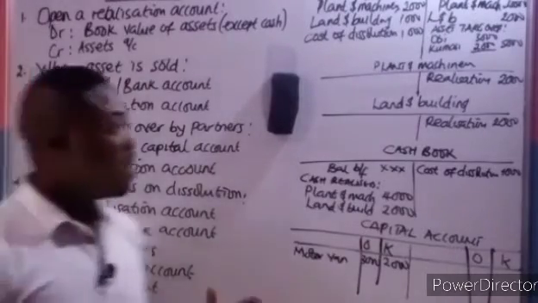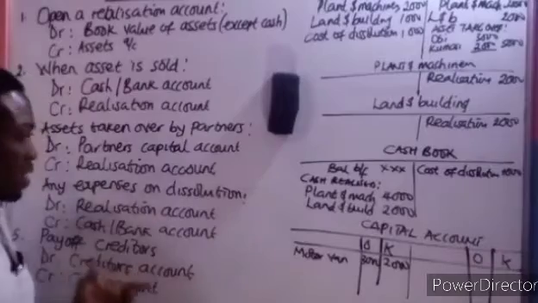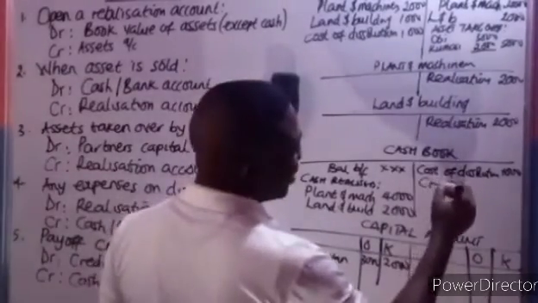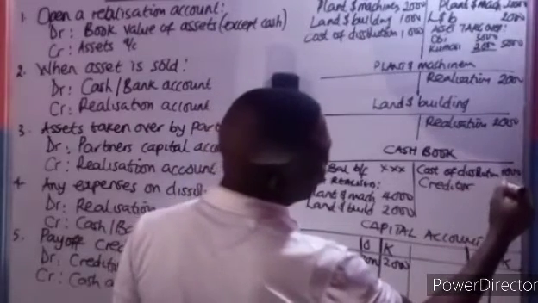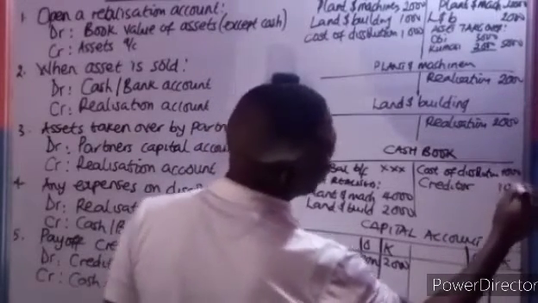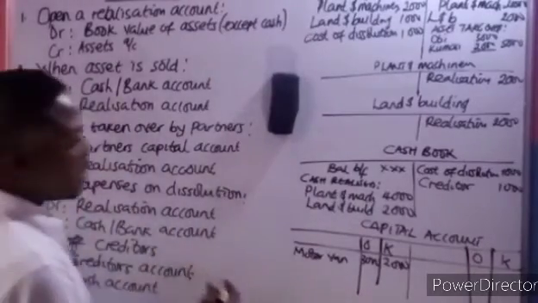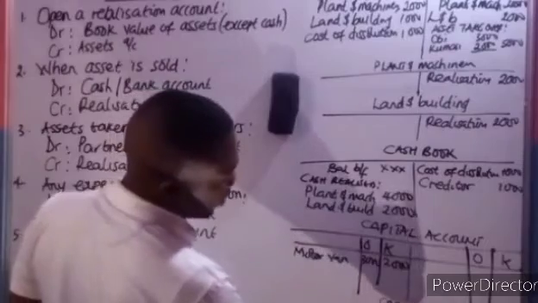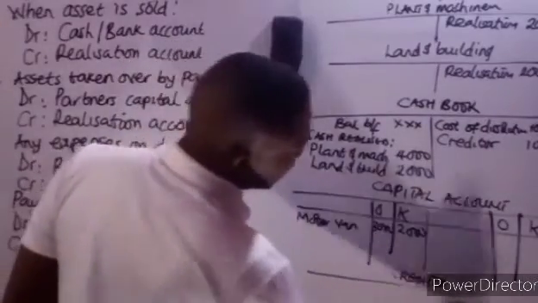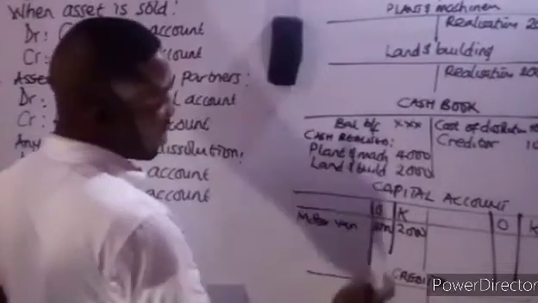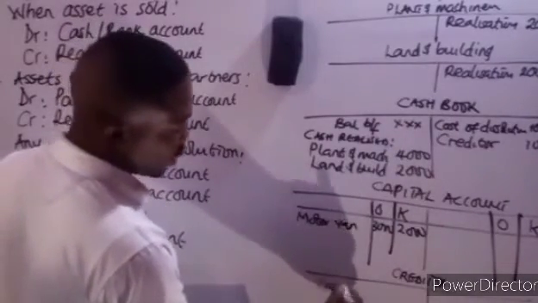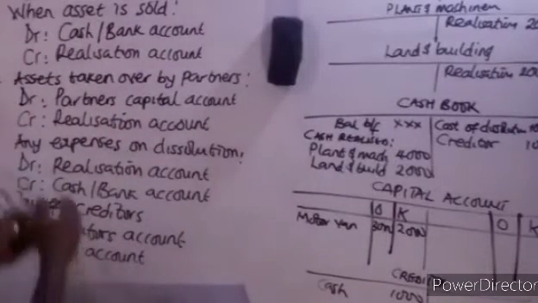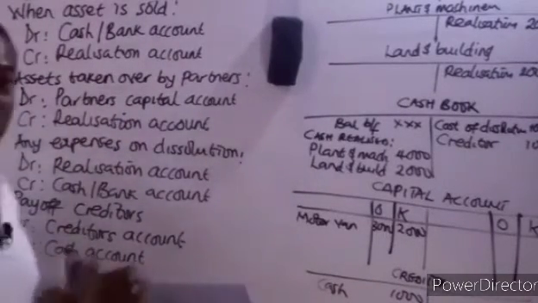The same way, if we have a creditor that we're owing, you just come to the cash book and write creditor. If it is in full, you put it there. If it is 1,000, and the corresponding entry comes to the creditor account. So you open a creditor account. If it's an individual creditor, his name is there. The corresponding entry will come here, cash of 1,000. Okay, so that is for payment of creditors.